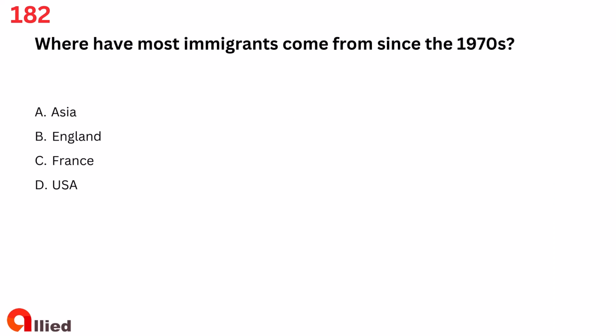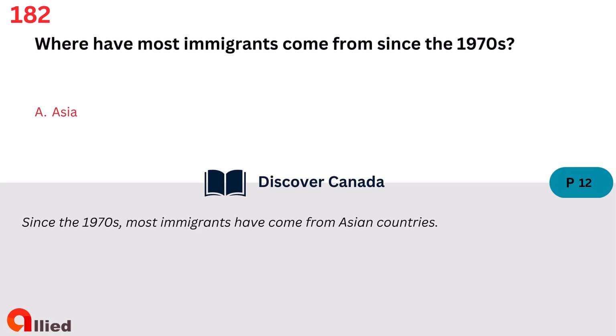Question 182. Where have most immigrants come from since the 1970s? A. Asia. B. England. C. France. D. USA. The answer is A.